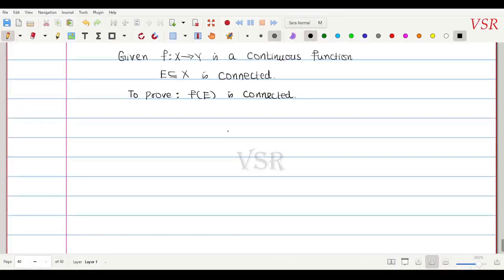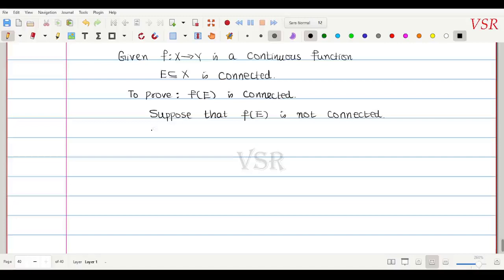So assume that f of capital E is not connected. Okay, not connected. This f of E can be expressed as the union of two non-empty separated sets.